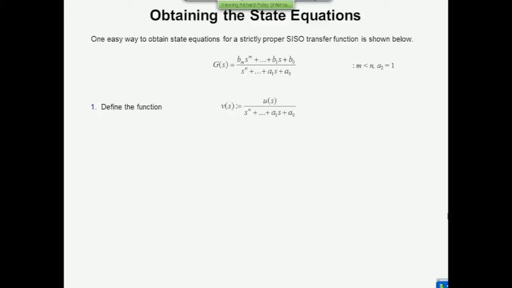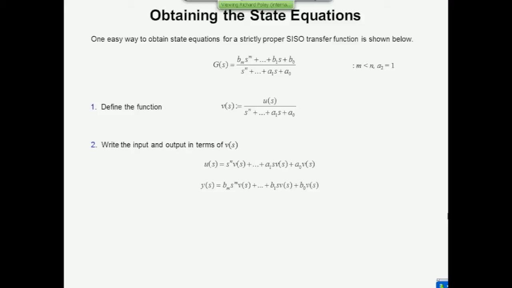I can express the input and the output now in terms of v, and that's the key to it, because now v can be an internal variable, and that's going to comprise the states in just a second. So when I step through this, you'll look at what I've just written, and it'll all be obvious. But remember the first step, you're defining v, whatever v of s is, as the ratio of u, the input, divided by the denominator polynomial. And therefore, what you can do is write it out.